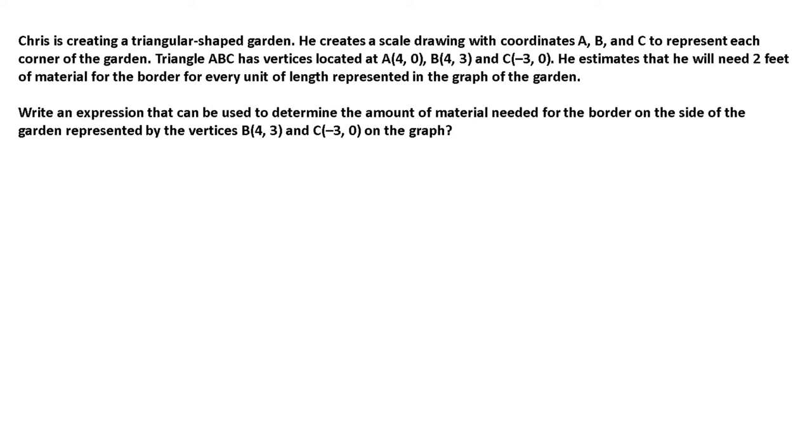Write an expression that can be used to determine the amount of material needed for the border on the side of the garden represented by these vertices on the graph. So what we're going to have to do is use our distance formula here, right?